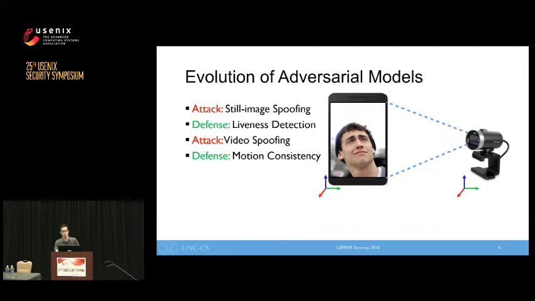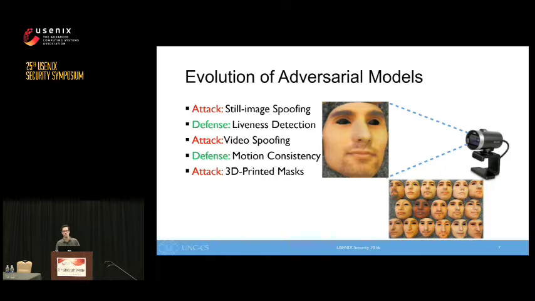A powerful way to avoid 2D image-based attacks is to leverage camera motion. When a real face is presented to the camera, and the camera moves, the shape of the face observed by the camera will change in a predictable way, because the real face has 3D structure. In technical terms, this method leverages camera parallax. When a flat image of the user is presented to the system, either printed out or displayed on a screen, there's no underlying 3D shape, so it's relatively easy to identify the image as a fake.